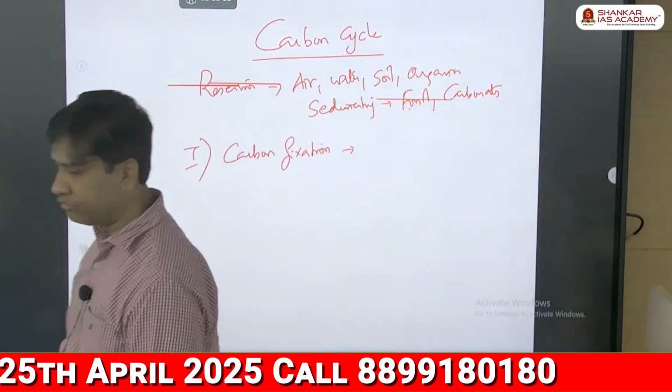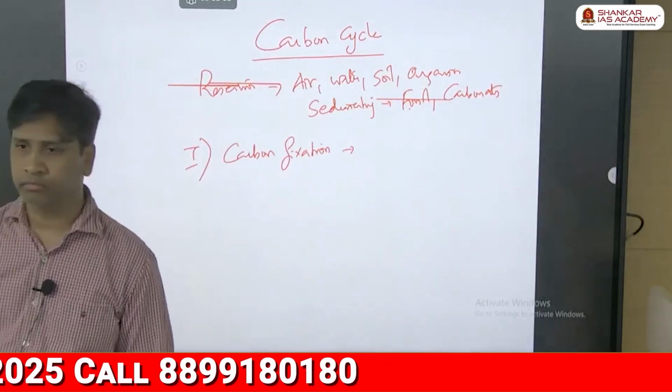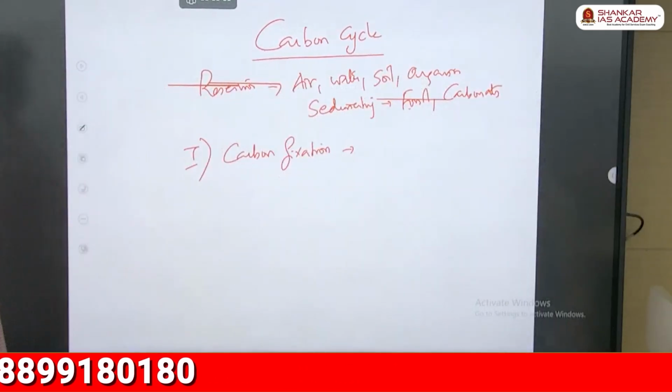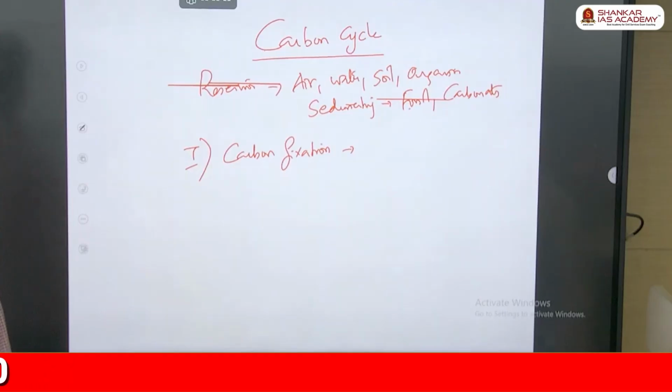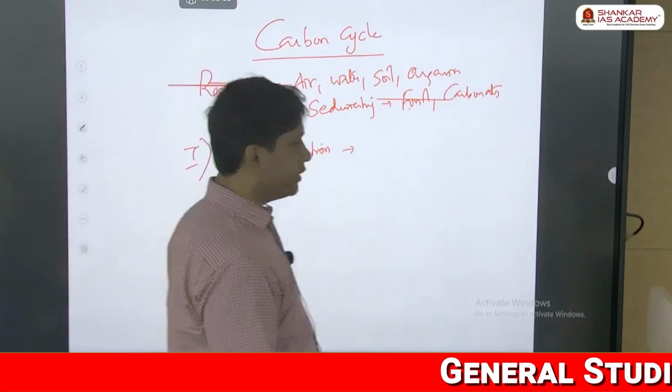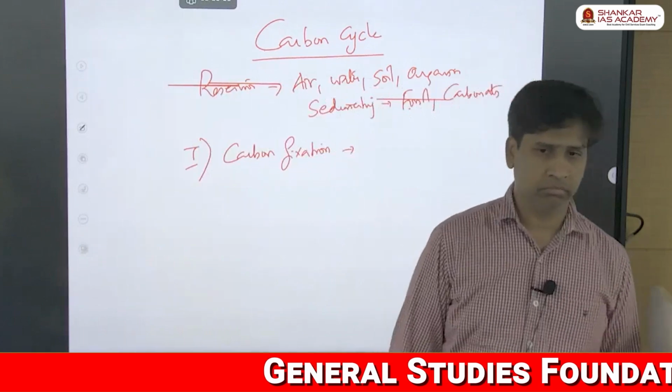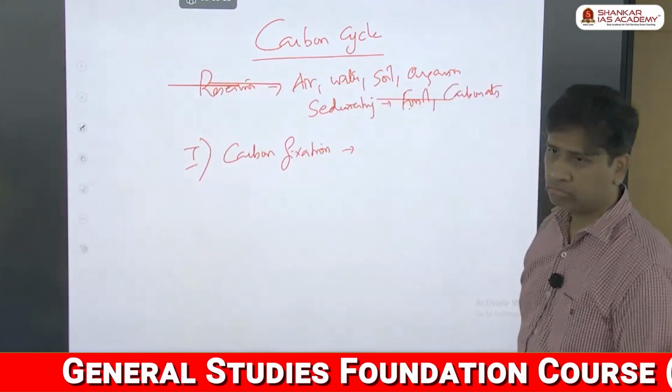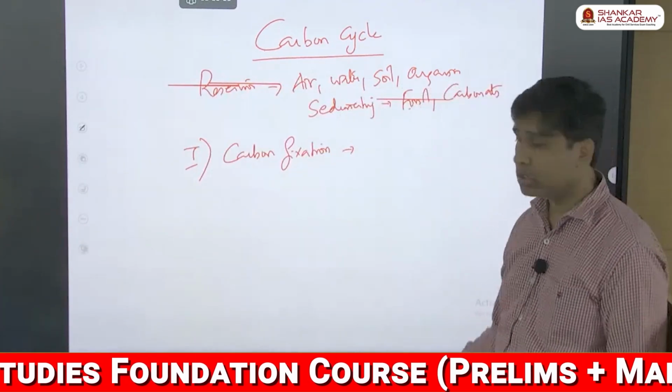Stage 1 is carbon fixation. Okay, can you tell me how the carbon is fixated? So again, it's photosynthesis.